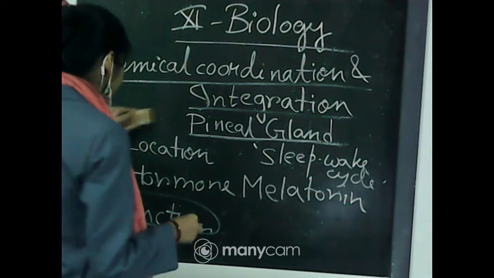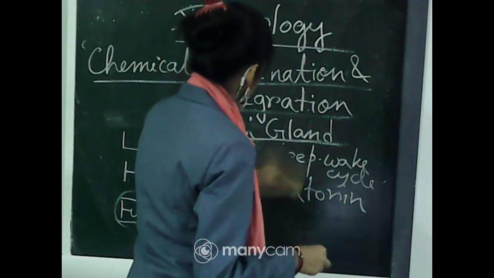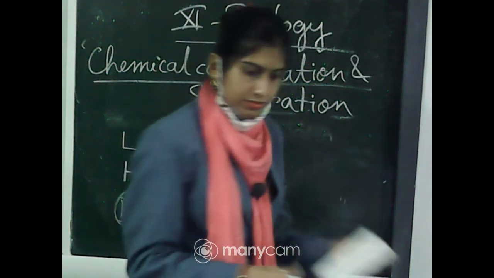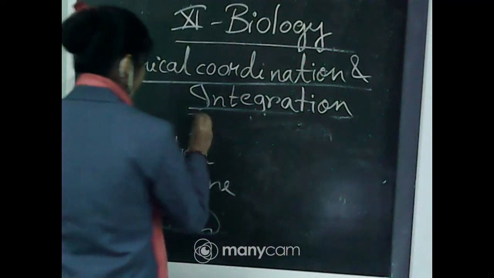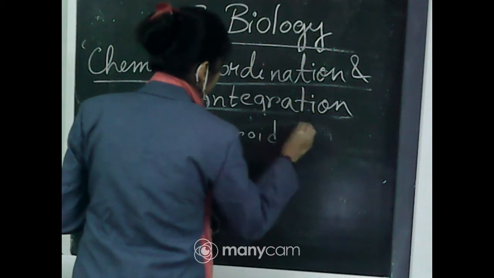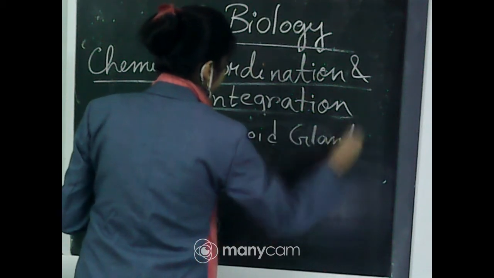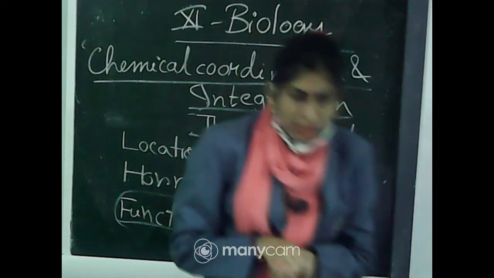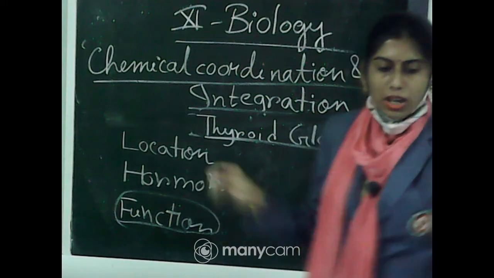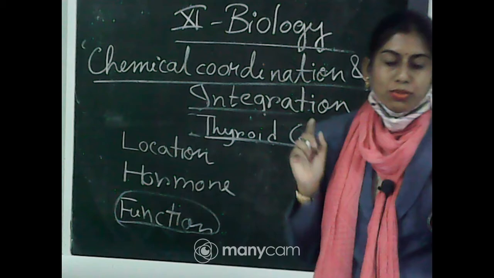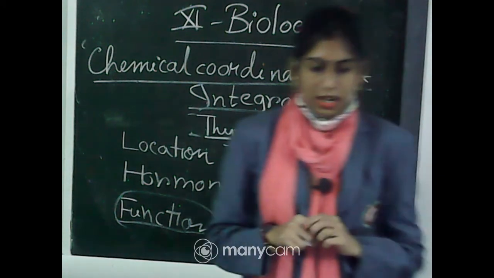Next important gland is the thyroid gland. Now we have to know the same three points about the thyroid gland also. First we have to know the location of the thyroid gland.